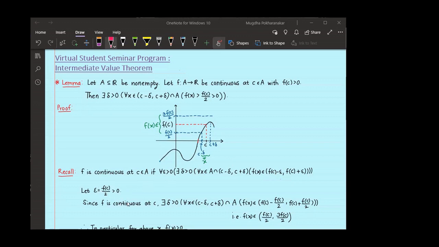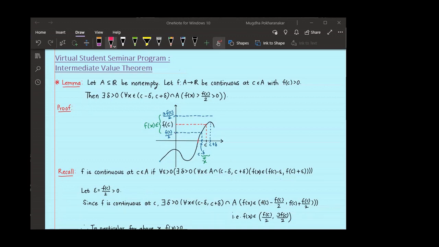So for this epsilon positive, since f is continuous at C, there exists a delta greater than 0 such that if you take any x in the open interval (C minus delta, C plus delta), which is also in A, then f of x will be in (f of C minus f of C by 2, f of C plus f of C by 2). That is, f of x will be in (f of C by 2, 3 f of C by 2), this open interval.